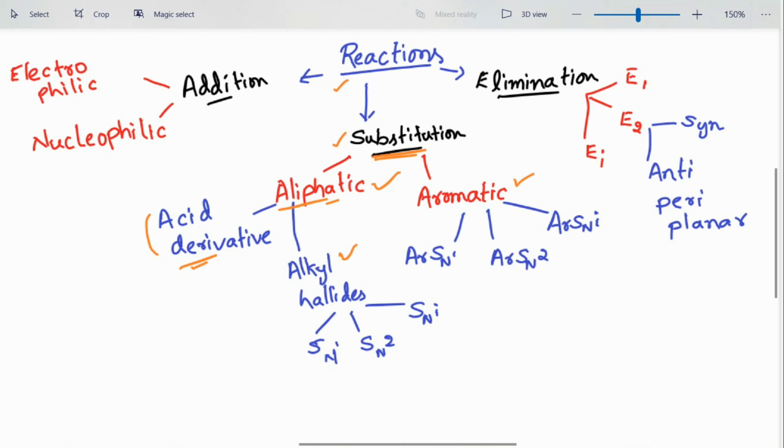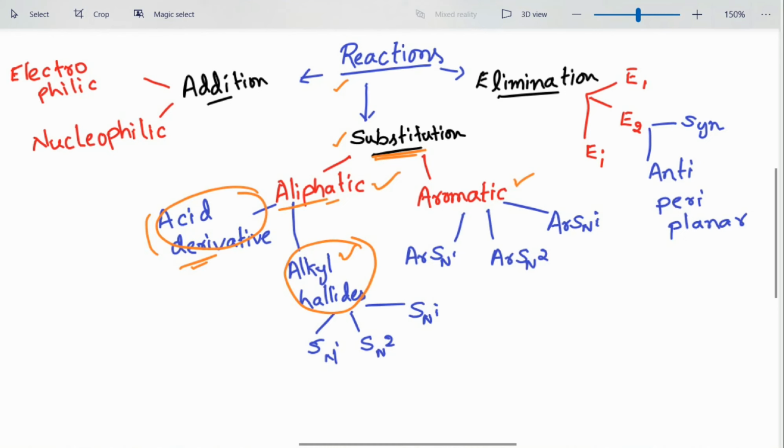So aliphatic compounds undergo substitution in only two conditions: the substrate should be an acid derivative, or the substrate should be an alkyl halide. If the aliphatic group has an acid derivative or an alkyl halide, then it may be subjected to aliphatic substitution reaction.